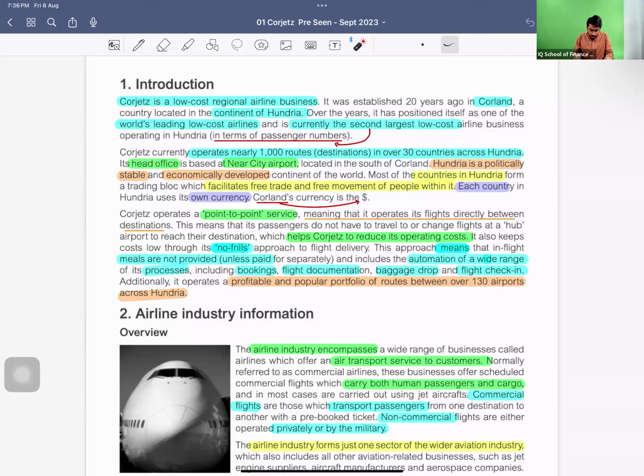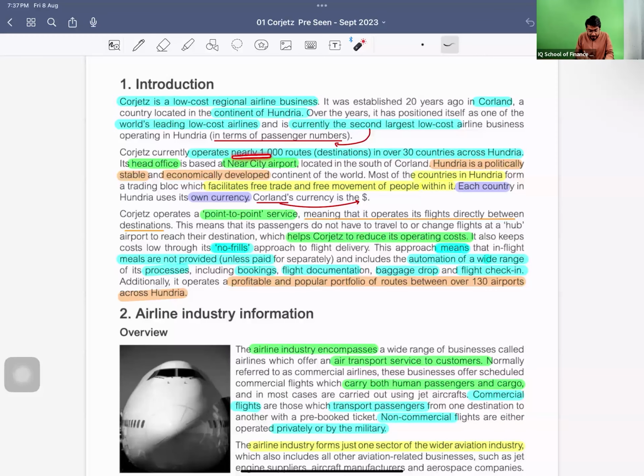It is a world leading low cost airline and currently the second largest low cost airline business operating in Hundria in terms of passenger number. So we have the second largest passenger number in the continent.